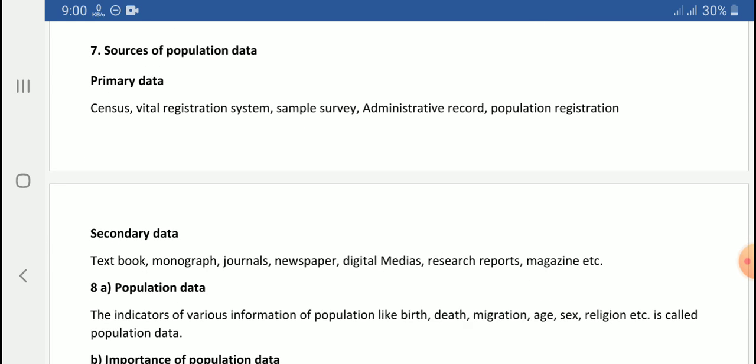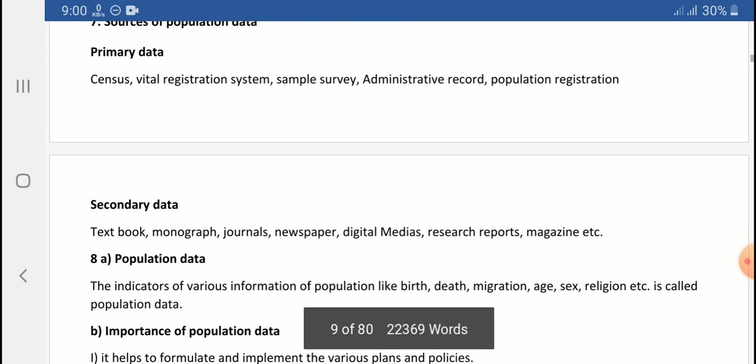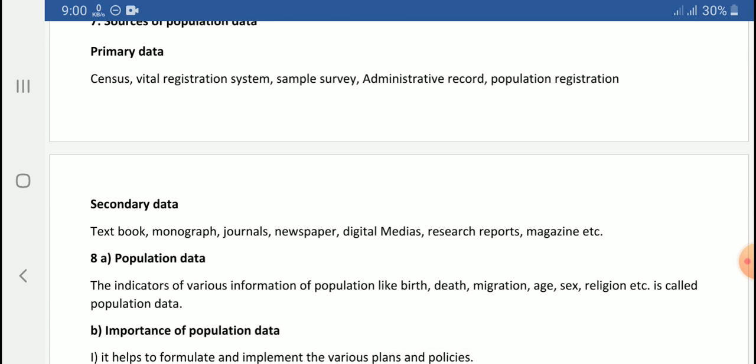Now comes sources of population data. There are two main sources of population data: primary source and secondary source. Primary sources of population data include census, vital registration system, sample survey, administrative record, population register, etc. Whereas secondary sources of population data include textbooks, monographs, journals, newspapers, digital media, research reports, magazines, and so on.